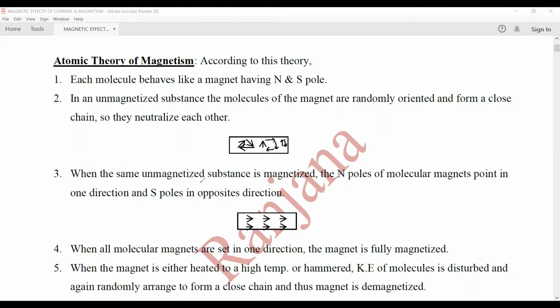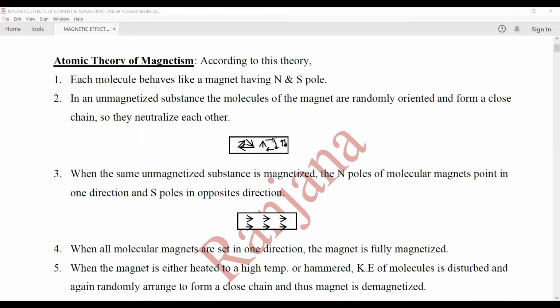But the same unmagnetized substance, when it is magnetized, the north poles of all the molecular magnets point along one direction and the south poles in the opposite direction. So each atom or molecule is acting like a magnetic dipole, that is, acting like a magnet having a north and a south pole.